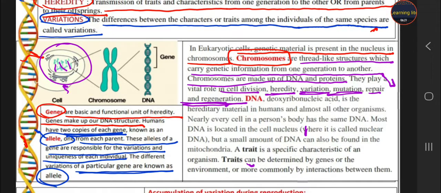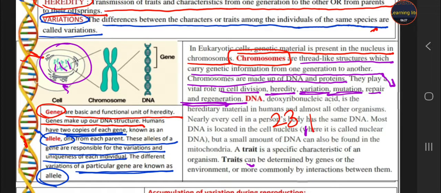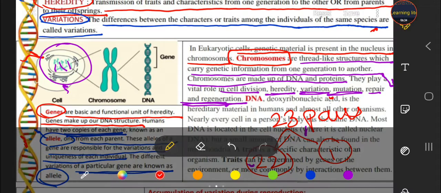How many chromosomes does a human being have? A human being has, students, 23 pairs of chromosomes. From 23, 22 and 1. The 22 are known as, students, autosomes.